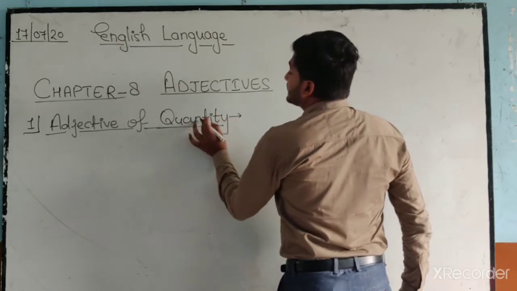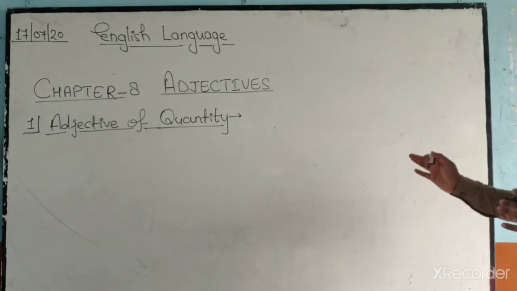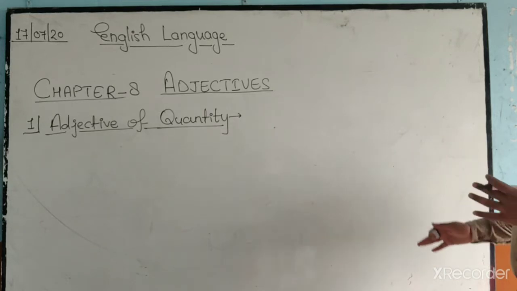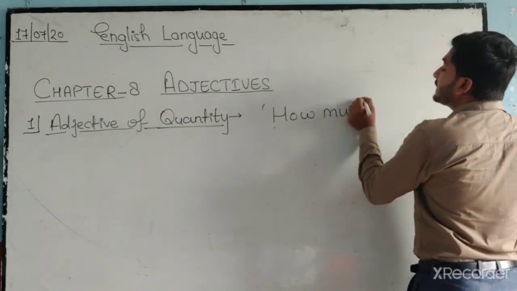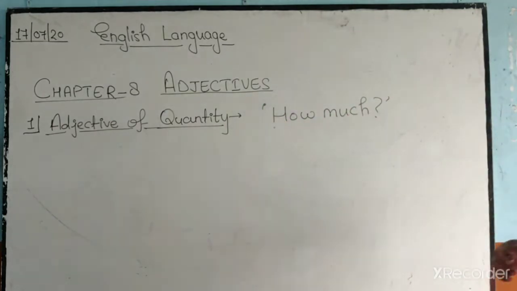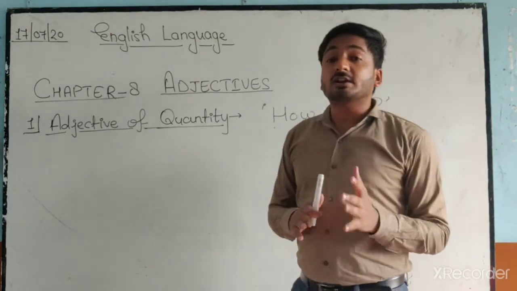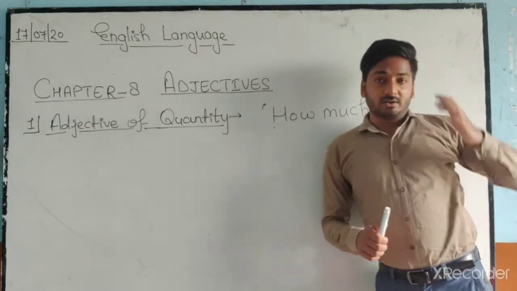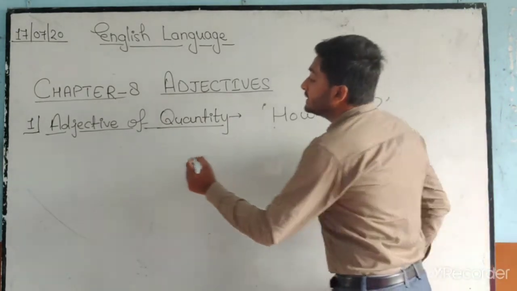Adjective of quantity. In adjective of quantity, it tells about a noun or a pronoun and answers the question how much. And the most important thing, adjective of quantity we cannot count. That means it is uncountable. We use it for uncountable nouns and pronouns. See these examples.